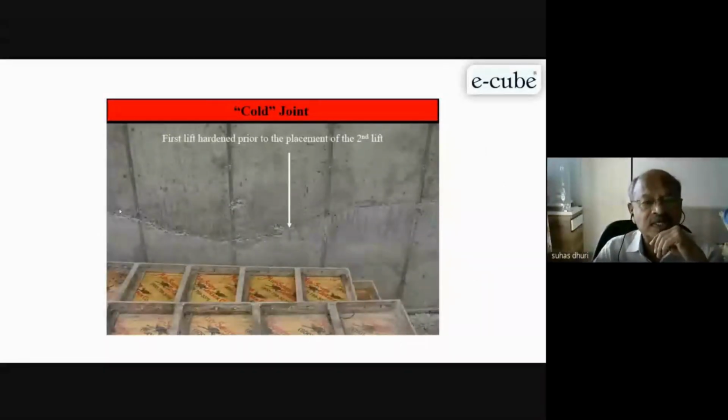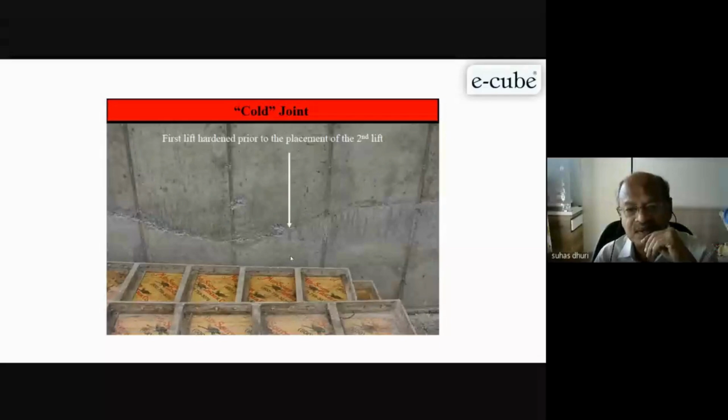See, like this, cold joints. This concrete has been done and then afterward there is a stoppage, and then the second lift has come. So this is the cold joint, which can be avoided. So I can decide my concrete setting time in such a way that whenever my second layer of concrete is placed, my concrete which is already poured should be alive. Alive in the sense it should respond to vibration. That is possible today.